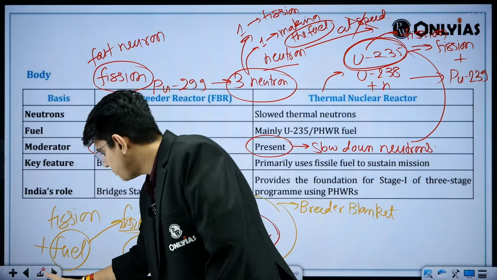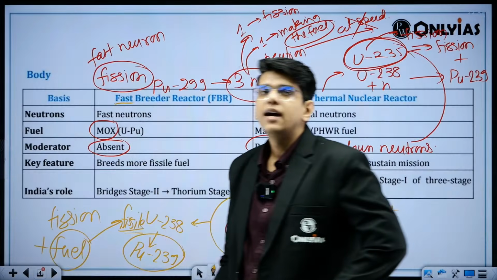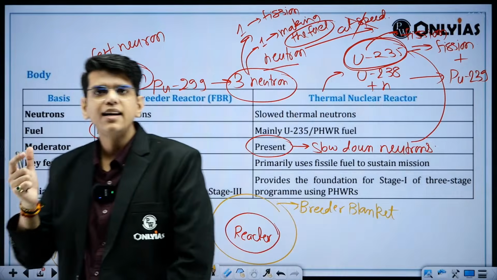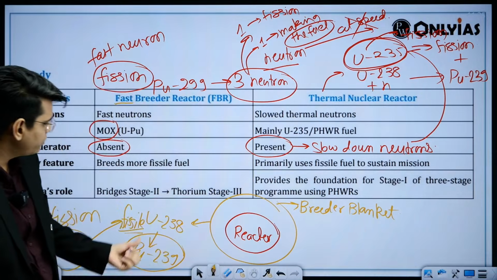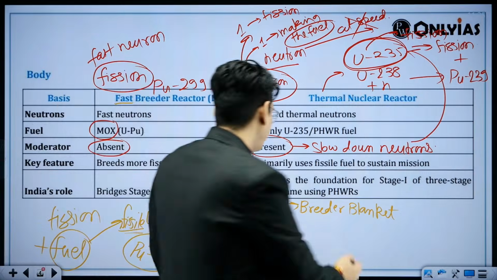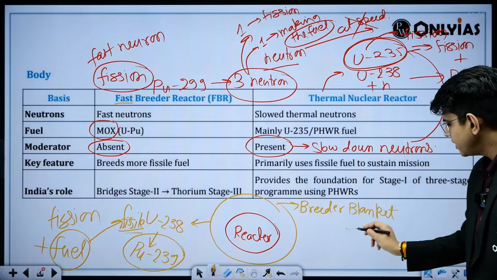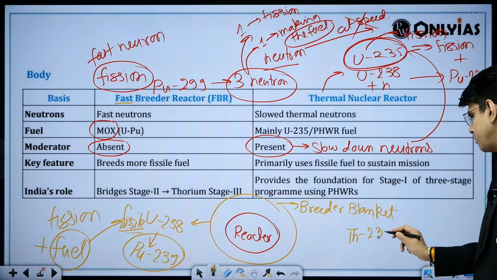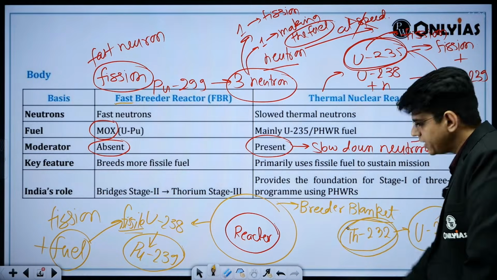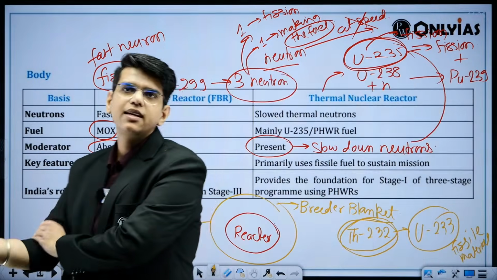So at present, first of all we have achieved criticality, and in the fast breeder reactor we will try to convert uranium 238 to plutonium 239. Similarly, by changing the breeder blanket, we can use this same process to convert thorium reserves which we have plenty of to uranium 233, which will be a fissile material. So this is the main thing here, because we want to get to a situation where we can use this thorium. We are doing everything regarding this, right?